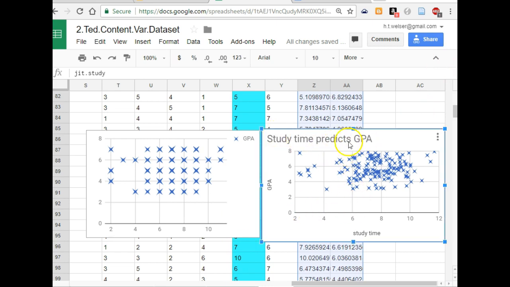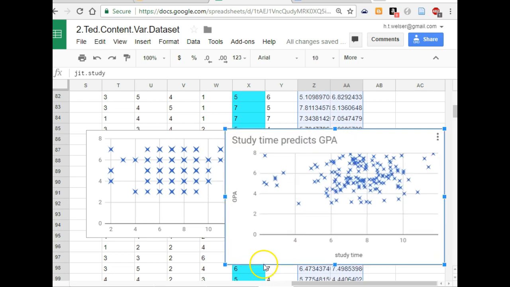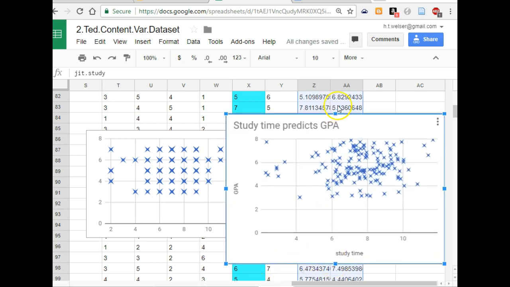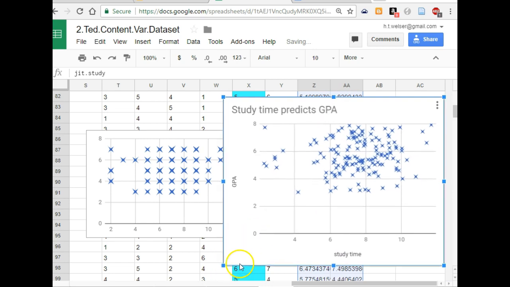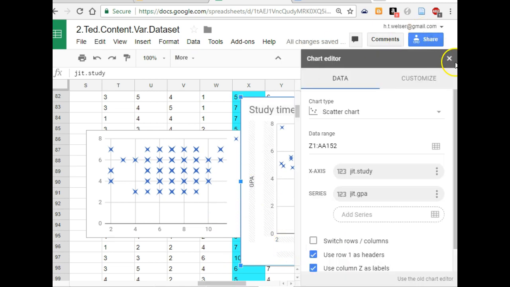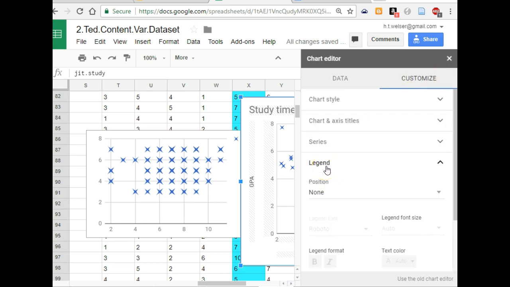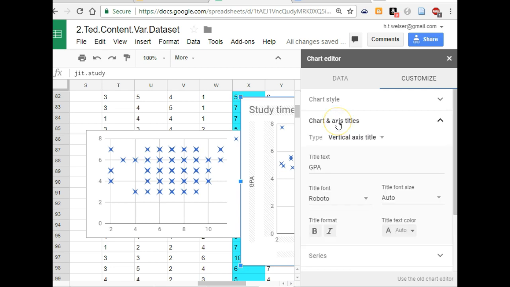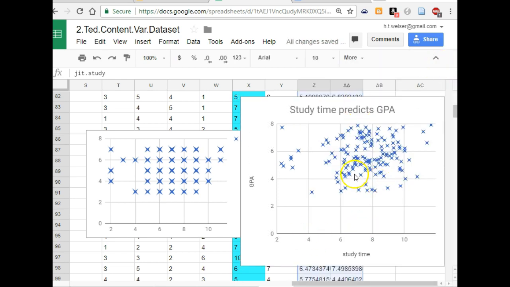I would probably center this too. I think it's easy to do. I might make this a little taller and a little less wide, like that. Oops. Yeah, hold on. Customize legend, no, chart title. Change this to the chart title, and then we can center it. There. Okay, so that looks pretty good now. Hopefully that's helpful, and I'll make another video soon.